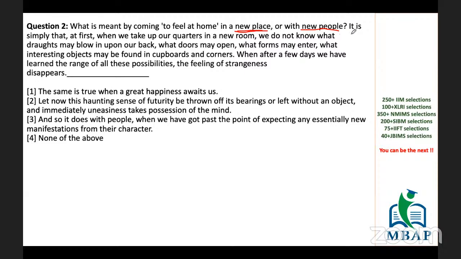Where are the new people? My question is this. So my first focus should be to look for an option which describes people. Like we described how, in a new place, we eventually get familiar with it, the same is supposed to be with people as well, because we are saying that these are the same things.